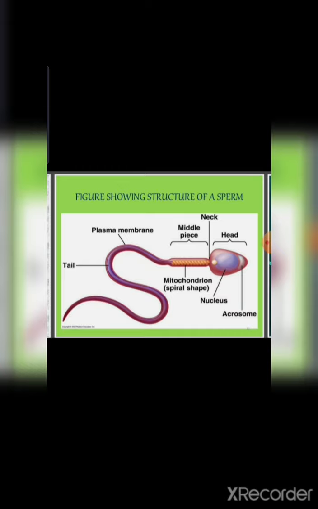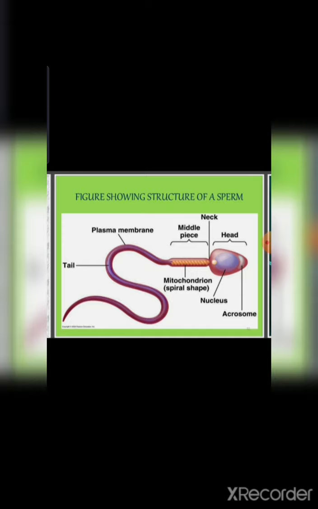Now the middle piece. This spiral-shaped structure you can see in the diagram is the mitochondrial sheath, as a very huge number of mitochondria are present there. The middle piece consists of a spiral sheath of numerous mitochondria. Why are so many mitochondria present? Because the sperm has to travel a huge distance in the female reproductive tract, so they help the movement of the flagellum and move the sperm in the female reproductive tract.